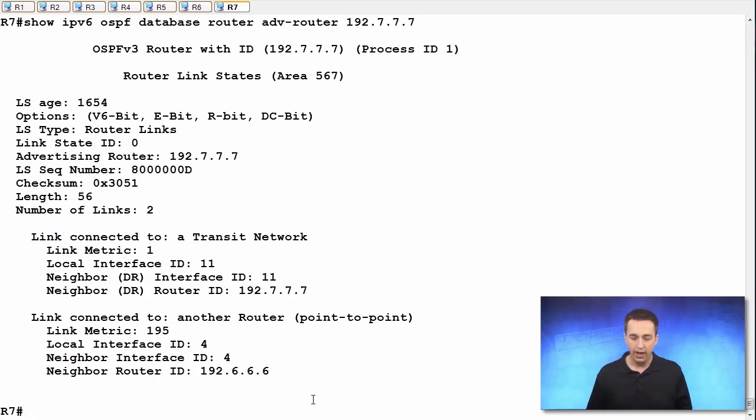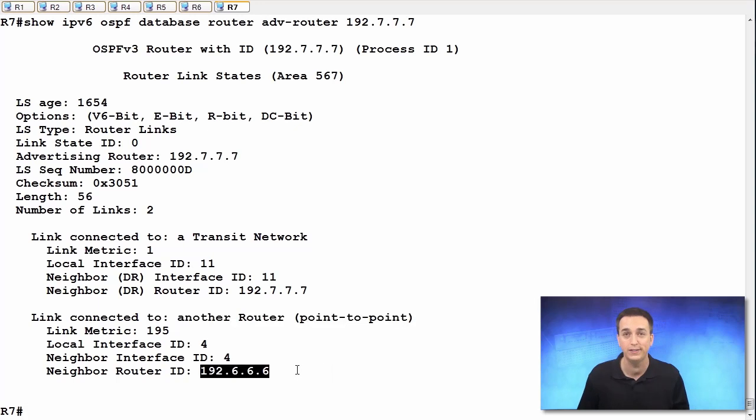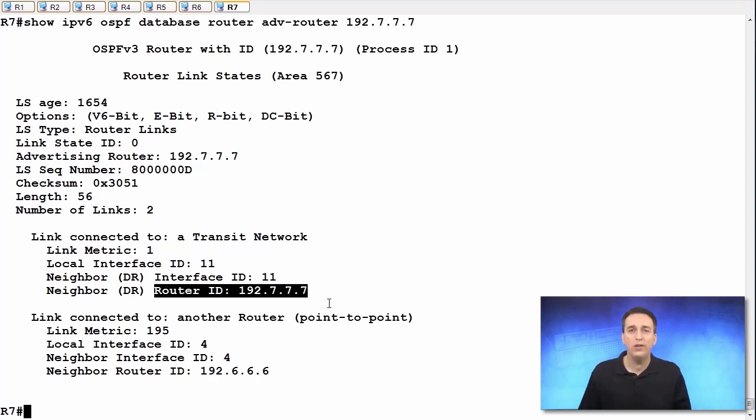We say, I'm connected to this transit network, and I'm connected to this point-to-point network. On the point-to-point network, I know about 192.6.6.6. And on the transit network, well, I'm the designated router. So if you want to know more about the transit network, you better take a look at my Type 2 LSA now. So you can find out who is part of that transit network, who's part of that multi-access network.